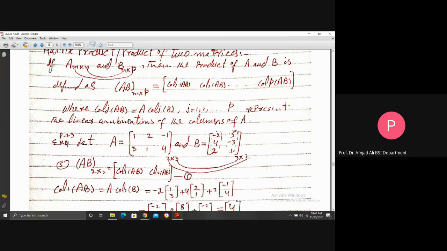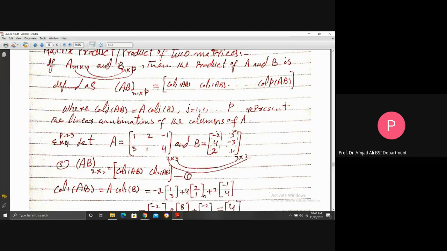This is by this model. When j is equal to 1 here, then column 1 of AB is A times column 1 of B. This means we choose the first column of matrix B, like minus 2, 4, 2. This is the first column of matrix B. You see here? And take minus 2 here in the first column of matrix A, plus 4 in the second column of matrix A, plus 2 in the third column of matrix A.